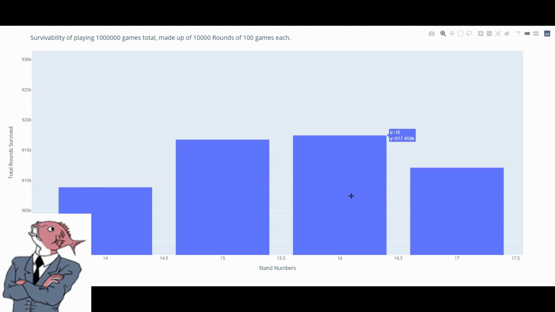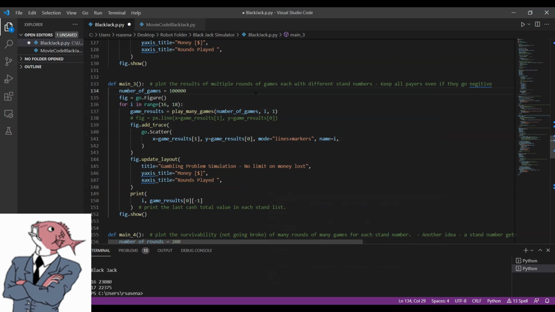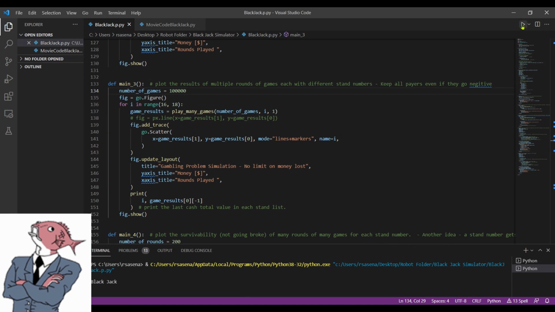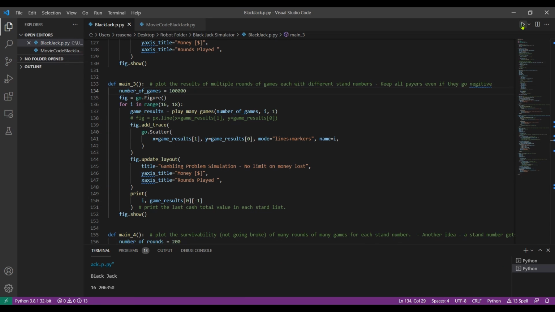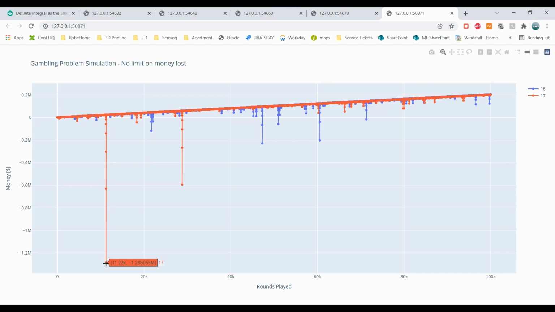So what did we learn? Well, if you have to choose one stand number in blackjack, it would definitely have to be number 16. That's going to give you your best odds at winning over the house. I would also recommend using the Martingale betting strategy, where you consecutively double down your bets. But in terms of quitting your day job, I would definitely recommend against it. We can clearly see that over a number of plays, your luck eventually runs out and consecutive losing streaks pile up. This will cause you to go into debt so big that you won't be able to get out of it.